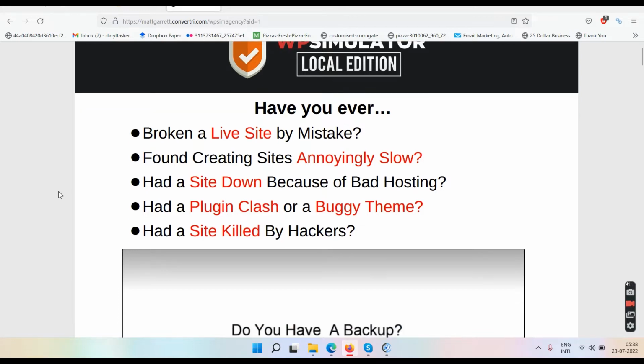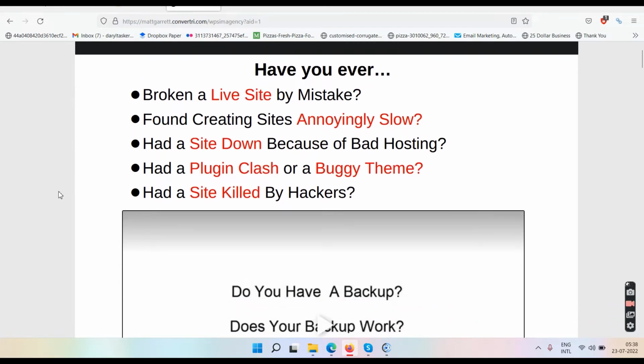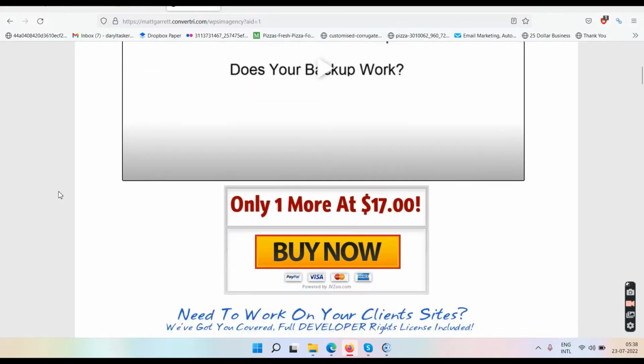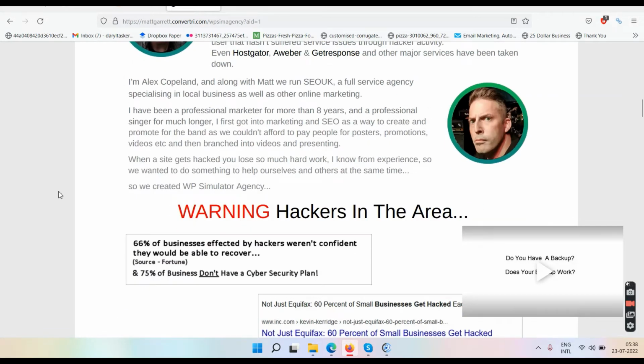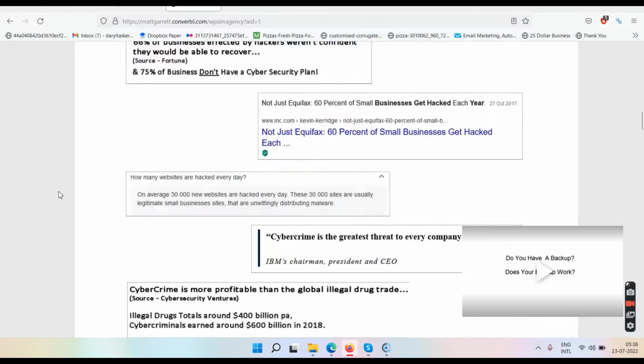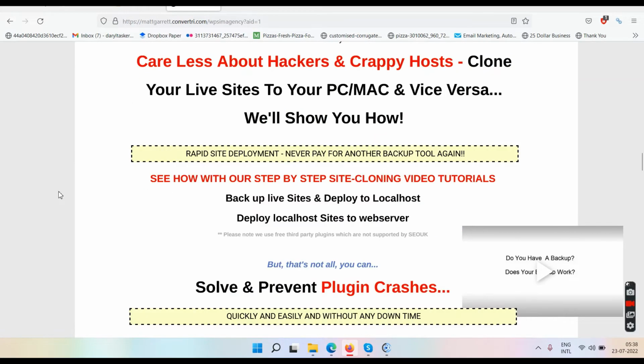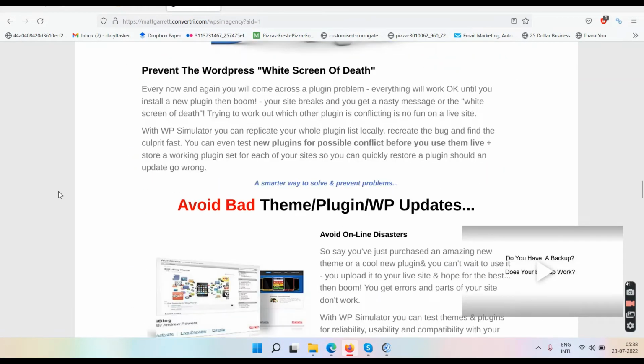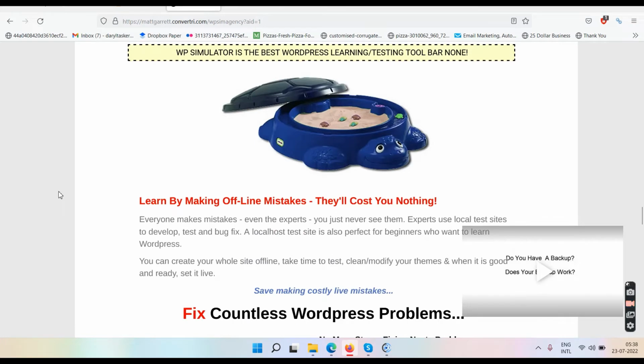I'm not very tech savvy here, because I am not a software developer. I can only work on WordPress and create those websites which are like copy and paste, drag and drop. Okay, I'm not a hardcore programmer, but this is what I have understood with this. So if you want to make sure that you do not lose backup of your website, then go and check out the sales page here. That's all I could figure out so far. Rest you have to go and spend time on the sales page and understand what they're talking about.